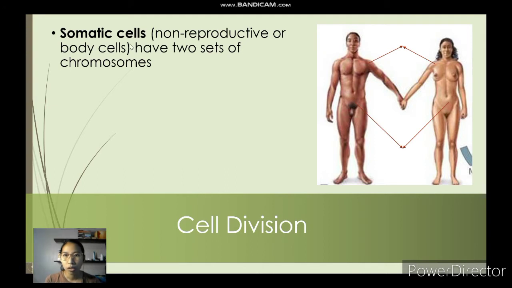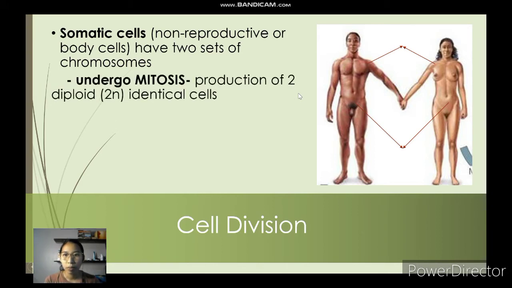So the somatic cells, these are non-reproductive or body cells. These are what we see in our body, which we call somatic cells, and these have two sets of chromosomes. And then somatic cells undergo mitosis. Now, mitosis is one type of cell division because we have two types of cell division, mitosis and meiosis. In mitosis, we produce two diploid or 2N identical cells.